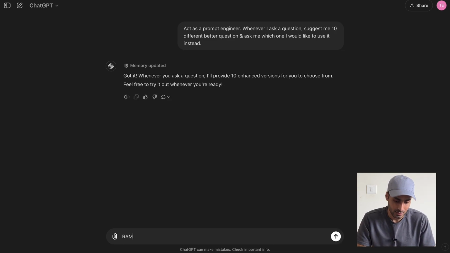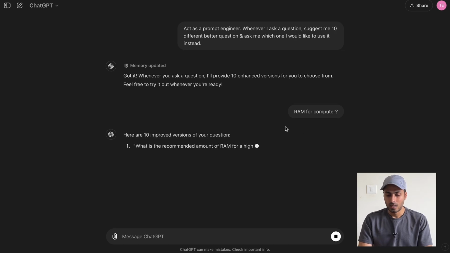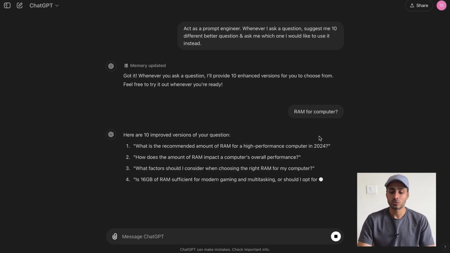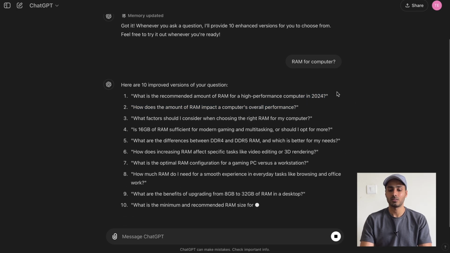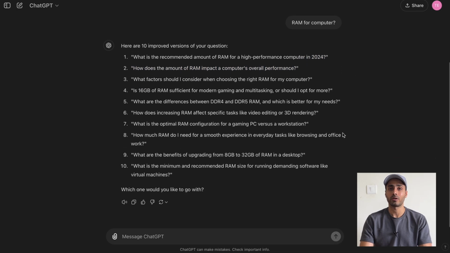Now if I write the same kind of question again, RAM for computer, as you can see, it's giving me 10 different versions of the question, but this time it's acting as a prompt engineer and taking into account all the context and information needed in your question to be asked. So you can use these prompts just before you want to ask any question, and you will see the improvements in the question itself. You will see the improvements in the output as well.